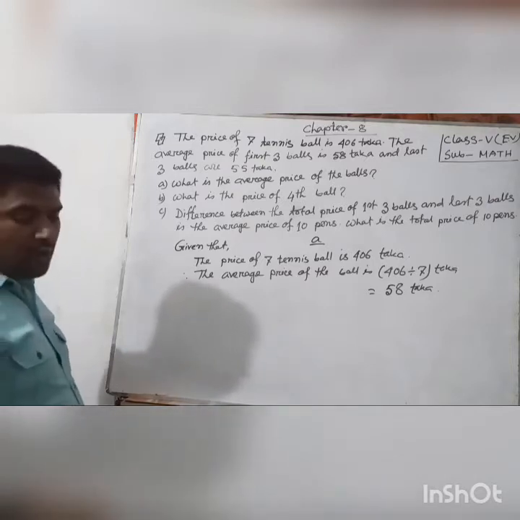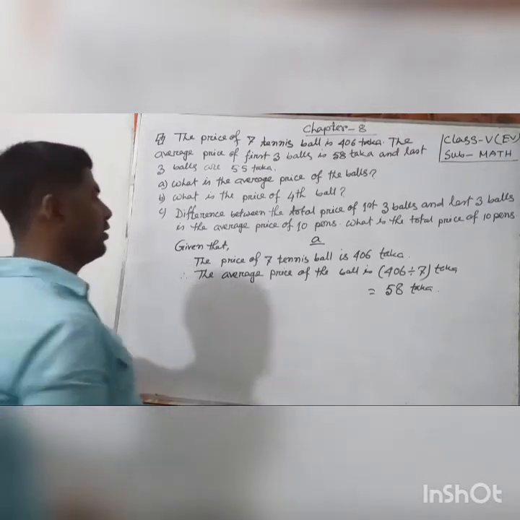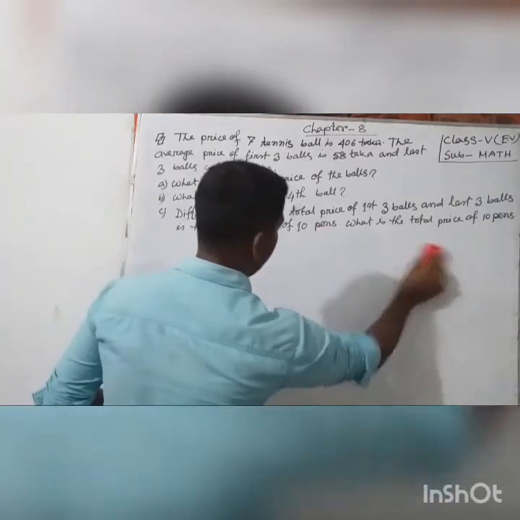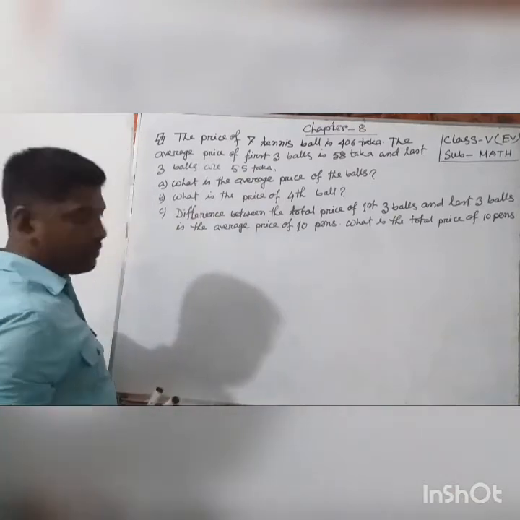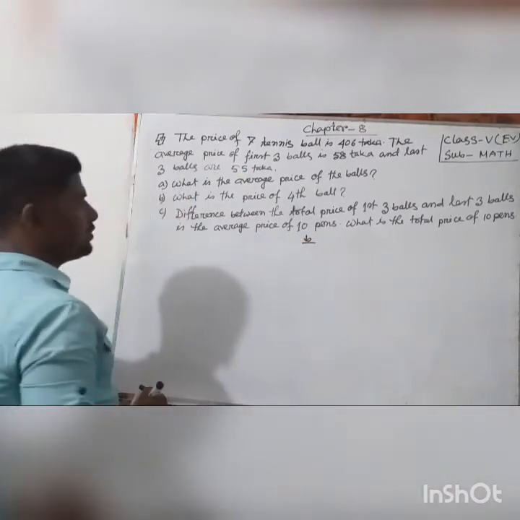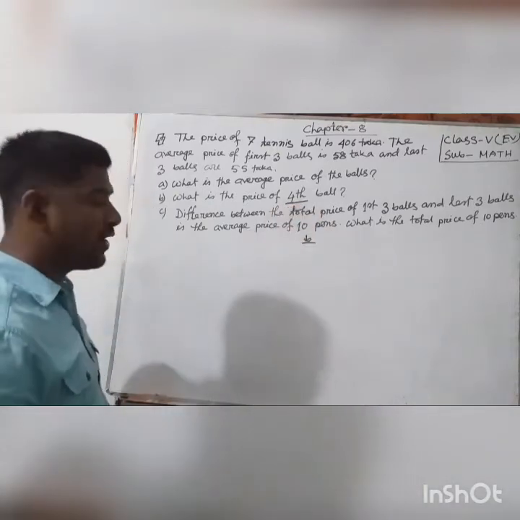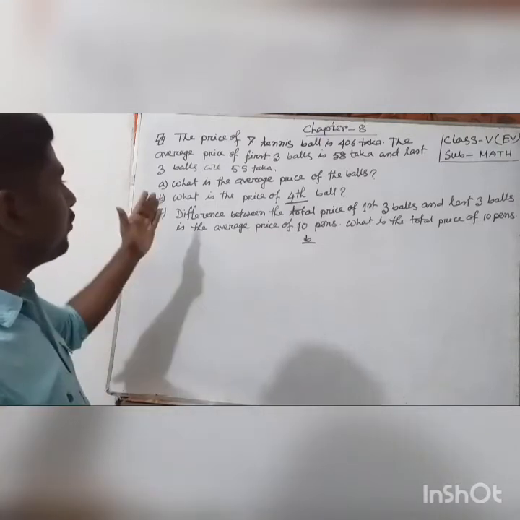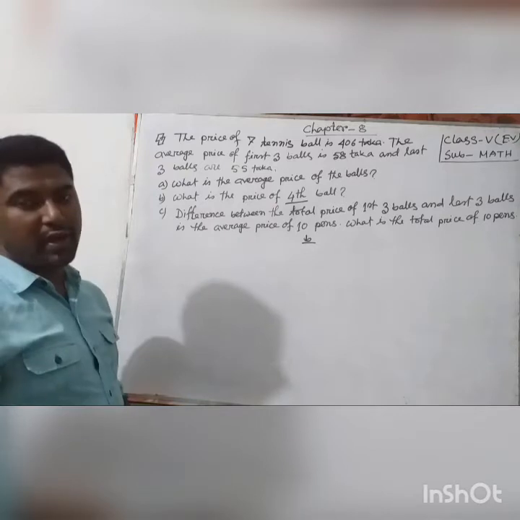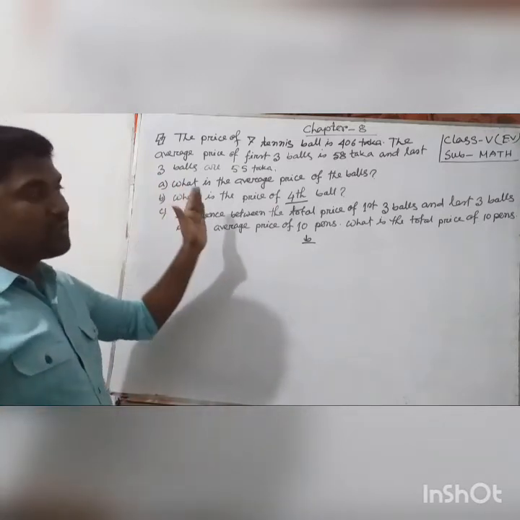Okay, now I will try to solve number B. What is the price of the fourth ball? I have to find the fourth ball price. So from the statement we know the average price of the first three balls is 58 taka. So at first we find the total price of the first three balls.